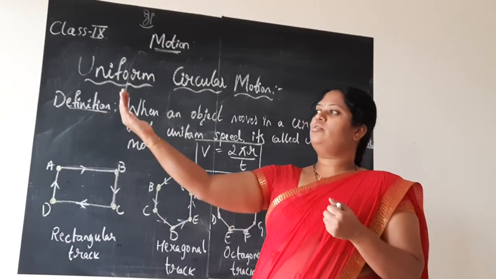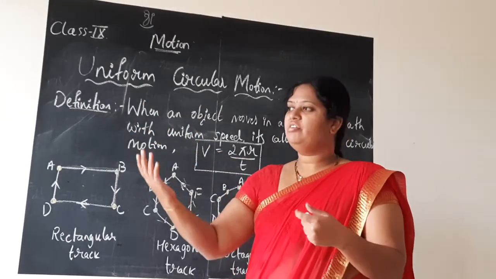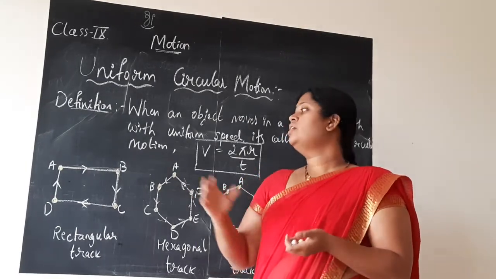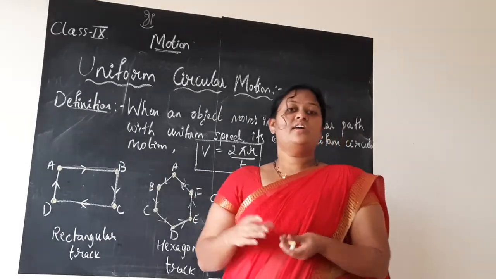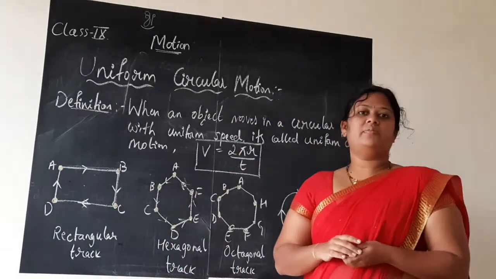If I ask you to run in a straight line, yes, you can run very fast. But if I ask you to take a turn, you all are experts in sports, you have many good sports players in your class. So they all can help us in understanding this concept in a better way.